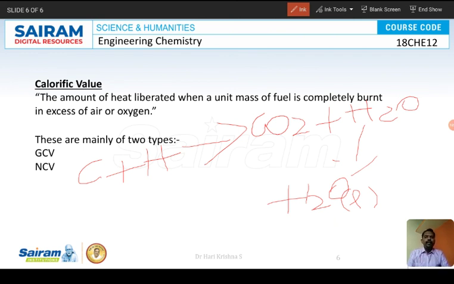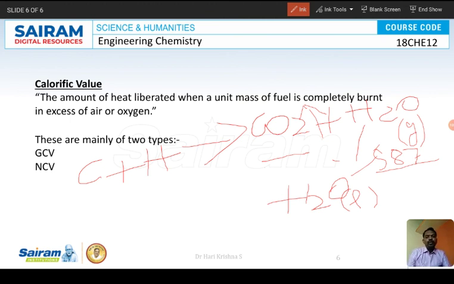So what is gross calorific value? The amount of heat liberated when a unit mass of fuel is completely burnt in excess of air or oxygen and the products are cooled to room temperature. What are the products here? CO2 and water. CO2 will escape into the atmosphere, whereas water in gaseous form will be cooled to room temperature. When water condenses, it forms liquid water and liberates 587 calories of heat. So GCV includes even this 587 calories of heat.